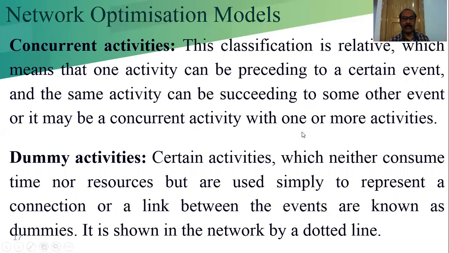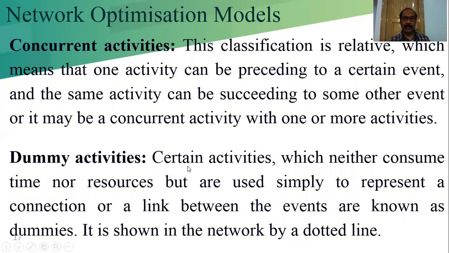Otherwise, we can say when one activity is depending on two activities, those two activities are the concurrent activities. They may be the predecessors of one or more activities. That time they are concurrent.